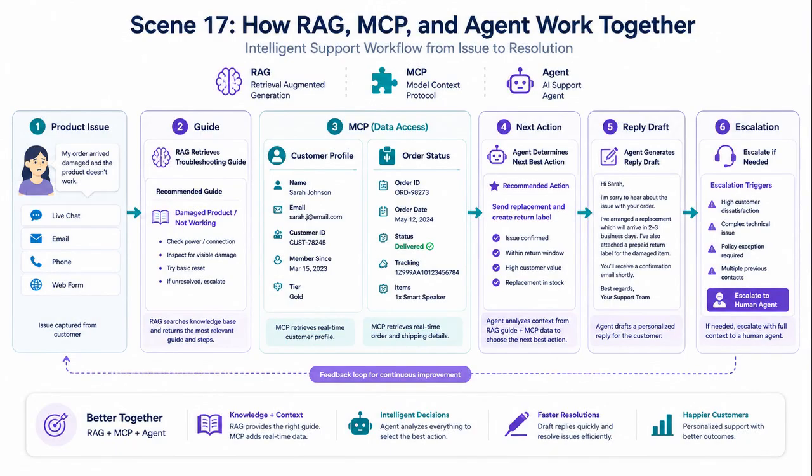Now let's look at an example workflow, customer support. A customer asks about a product issue. RAG retrieves product policy and troubleshooting guides. MCP connects to customer profile, order status, and ticket system. The AI agent decides the next best step. It may draft a reply. It may recommend replacement, refund, or escalation. The final action can be reviewed by a support employee.